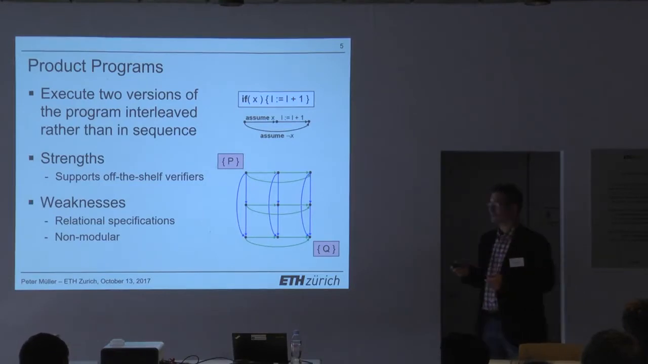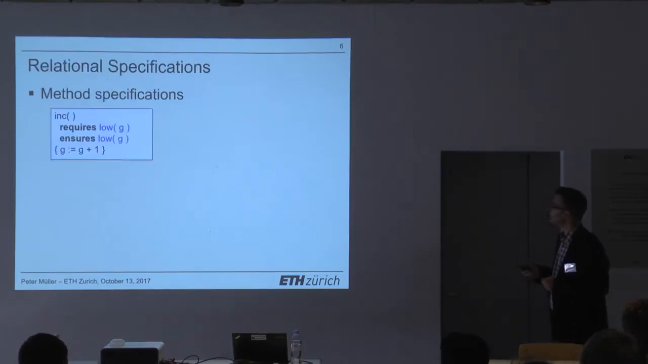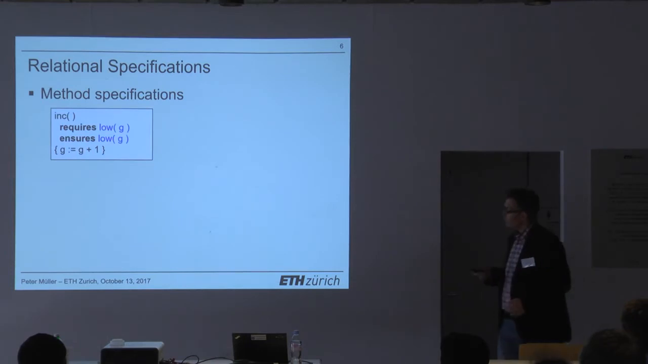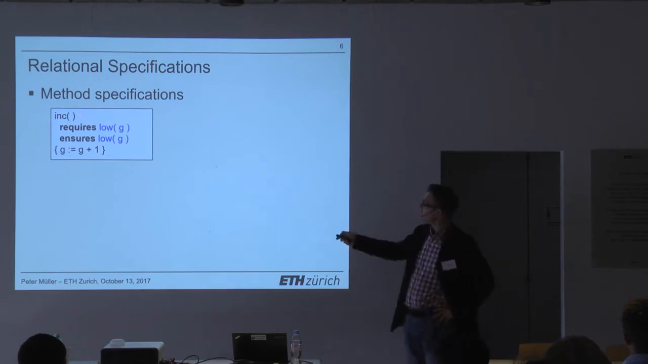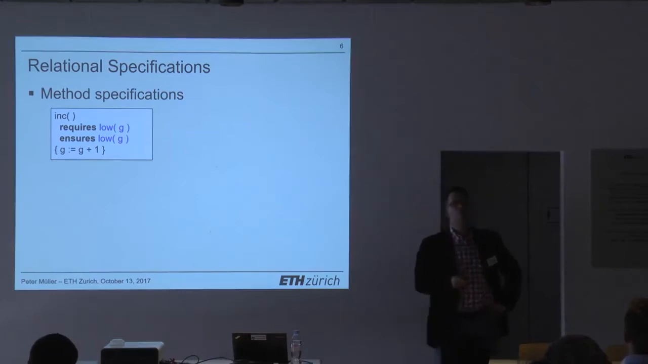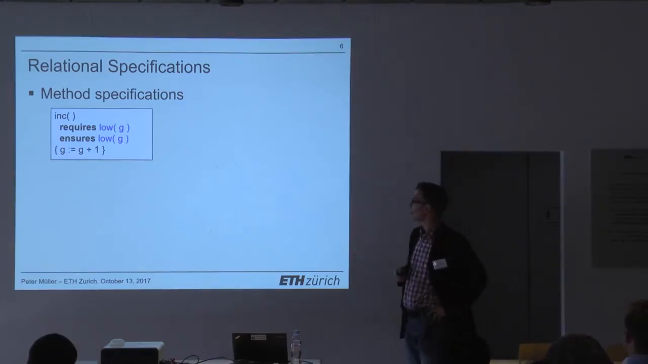And in order to illustrate that, I would like to change the example a little bit. So let's assume we have an increment method, and let's assume we have a global variable G which is supposed to be low. So I have a specification that G is low to begin with, and G will again be low after running the increment method, okay?